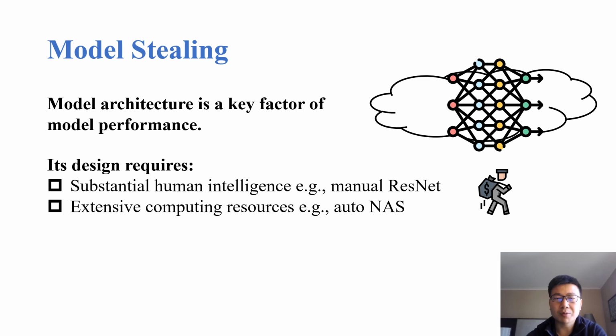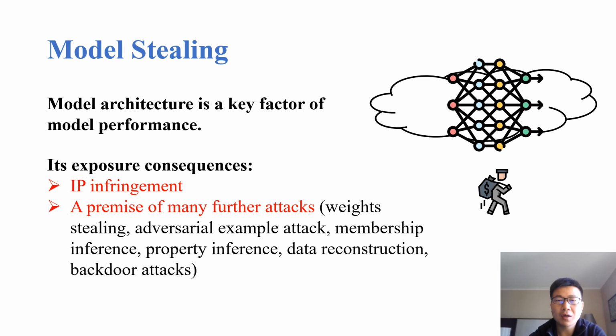There are typically two approaches to design high-performance model architectures. The first is through manual design, such as ResNet and DenseNet, which however requires substantial human intelligence. The second is through automatic design, such as through neural architecture search, shortly NAS, which however requires extensive computing resources. Therefore, once the model architecture is exposed, it has a number of negative consequences.